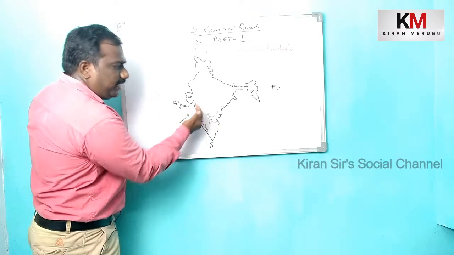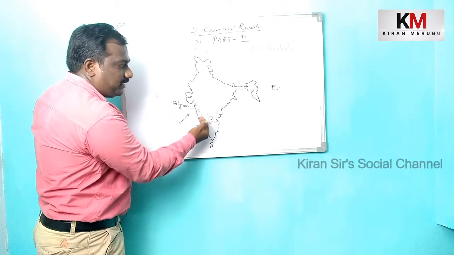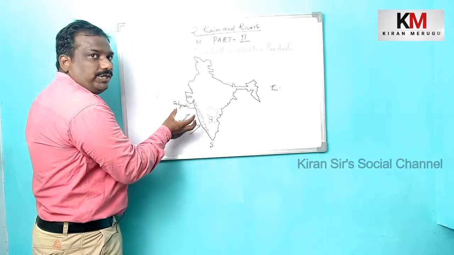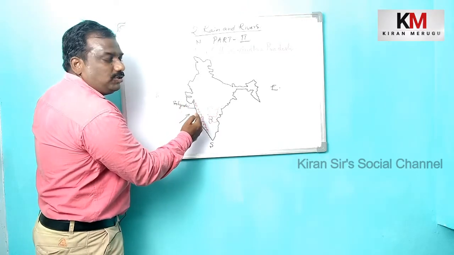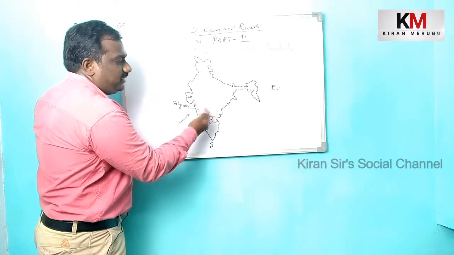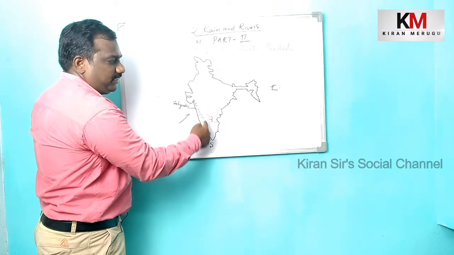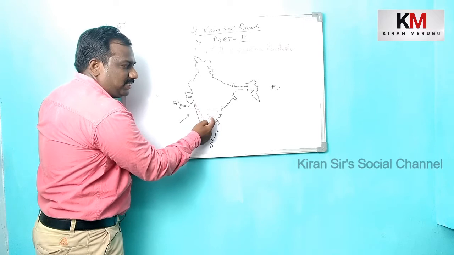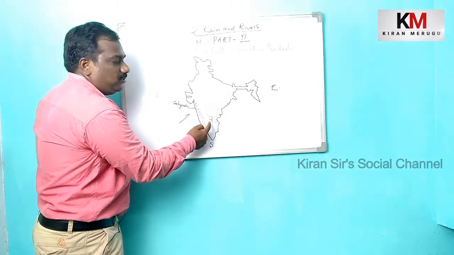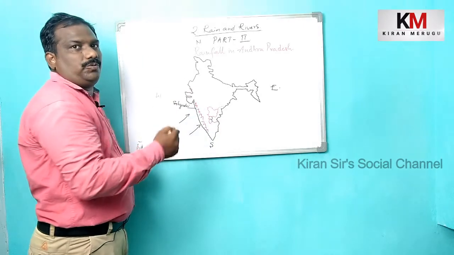So this side of the Western Ghats, the monsoon gives abundant rainfall. Once the clouds descend on the other side of the Western Ghats, they travel and reach the western side of Andhra Pradesh, which means Kurnool and Chitturu.